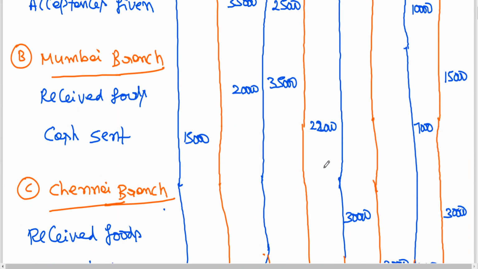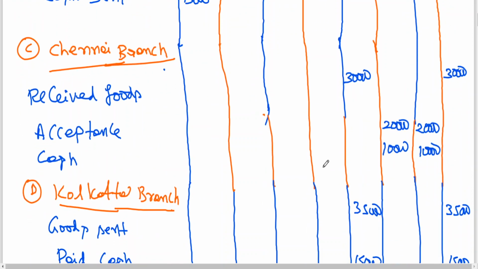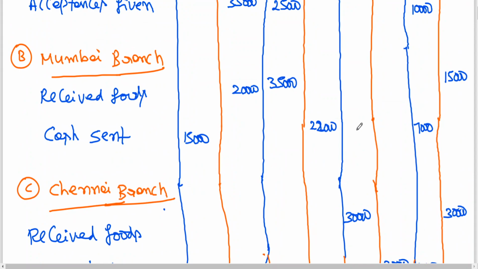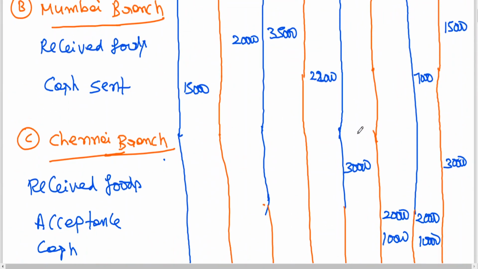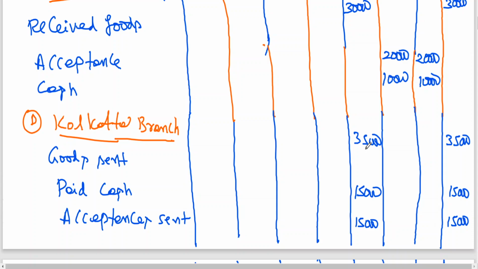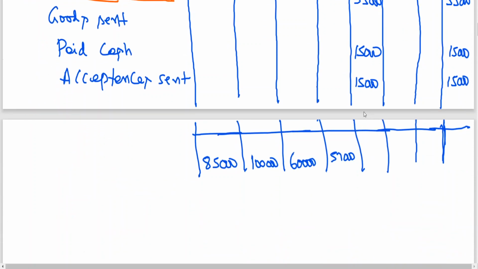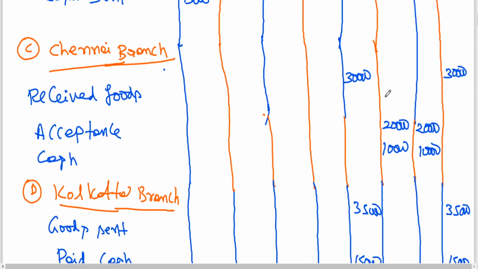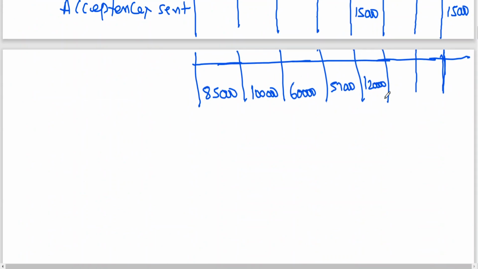35, 37, 57 debit. Here let us see. 25, 55, 55 plus 50, 105, 1 lakh 20. 20, 20, 40, 10, 50.